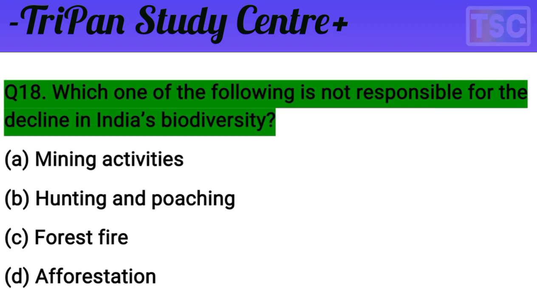The next question arrives here, and it's important. The question: which one of the following is not responsible for the decline in Indian biodiversity? You know the question, understand, not responsible for. A, mining activity; B, hunting and poaching; C, forest fire; D, afforestation. The options are the most important, but think of your answer first of all. I give you a few seconds.